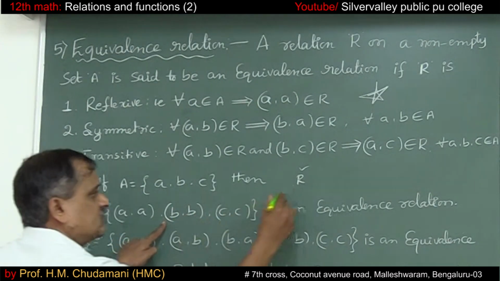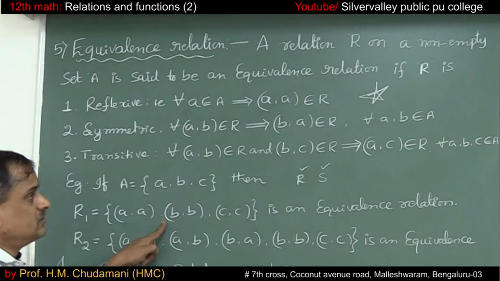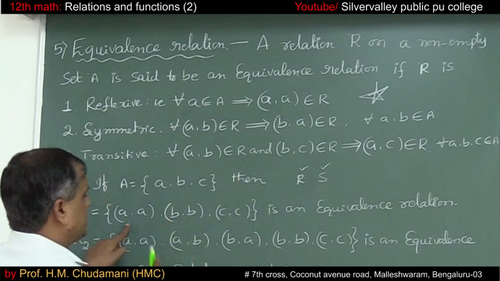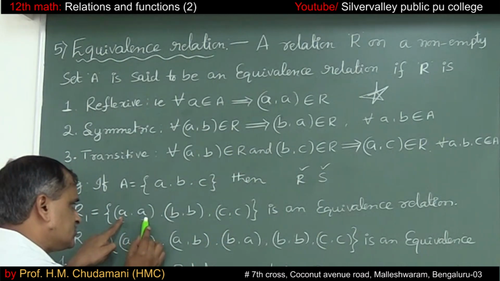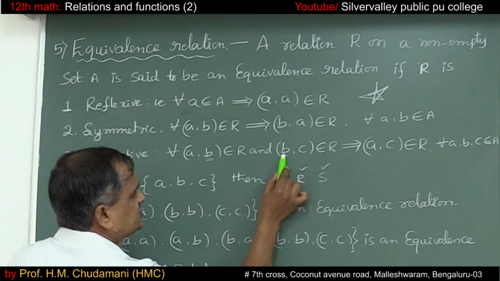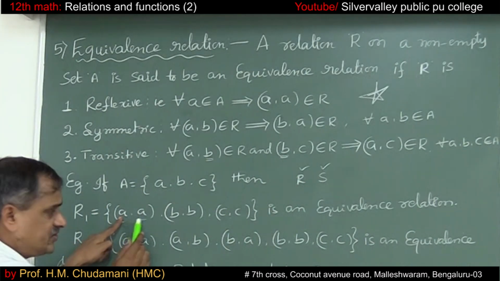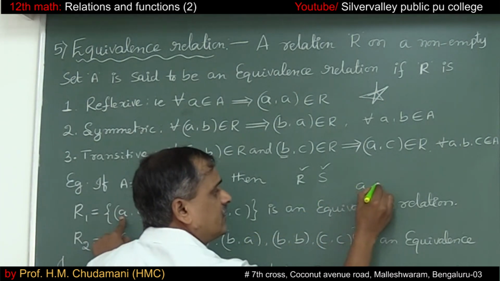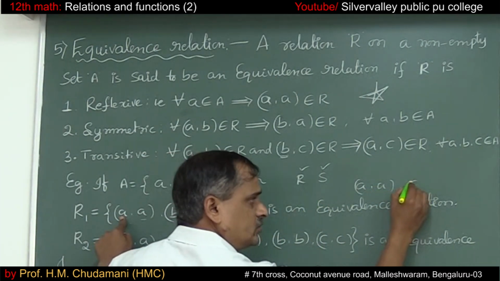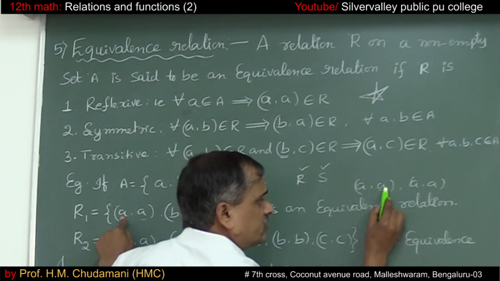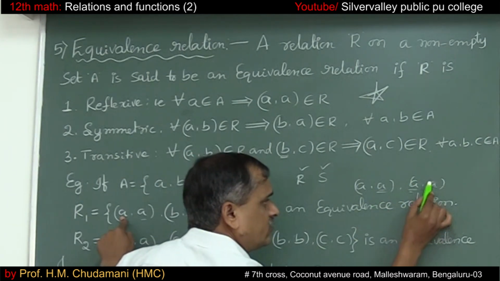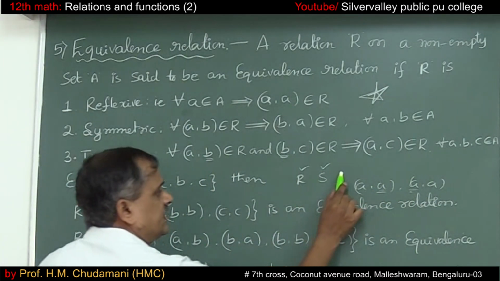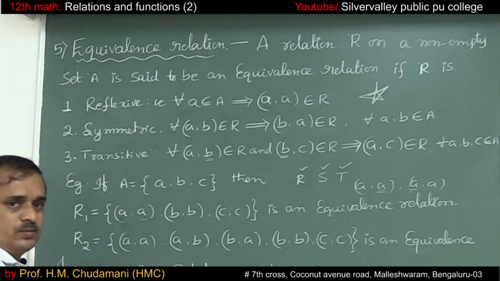Even for transitive, (a, b) and (b, c): the two b's should be the same. Along with (a, a), you need to take (a, a) only. Then only the two middle elements are the same. Then we have (a, c), that is there for each one. That means it is transitive also.